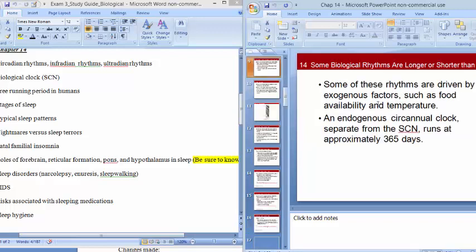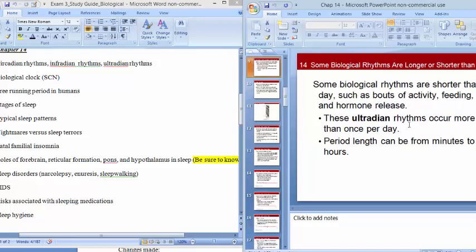Ultradian is going to be multiple times a day. Let me see, here we go. So maybe like eating behaviors, hormone release that can kind of go up and down throughout the day as well. So a rhythm is going to be something where we have a pretty consistent pattern to when this behavior occurs.